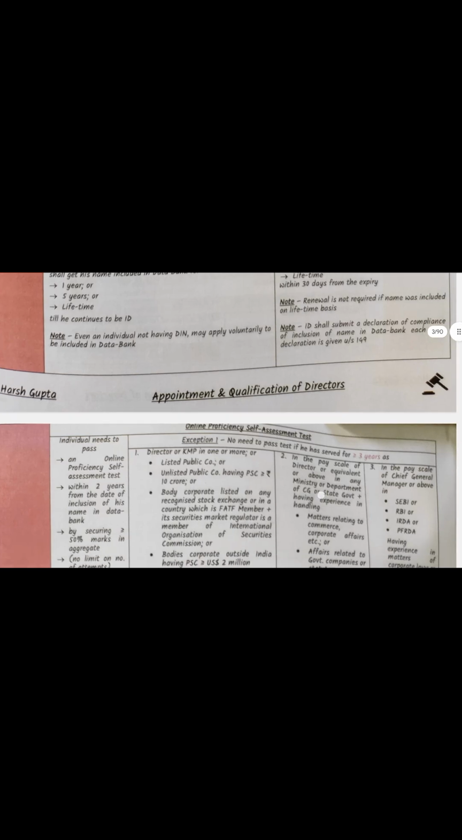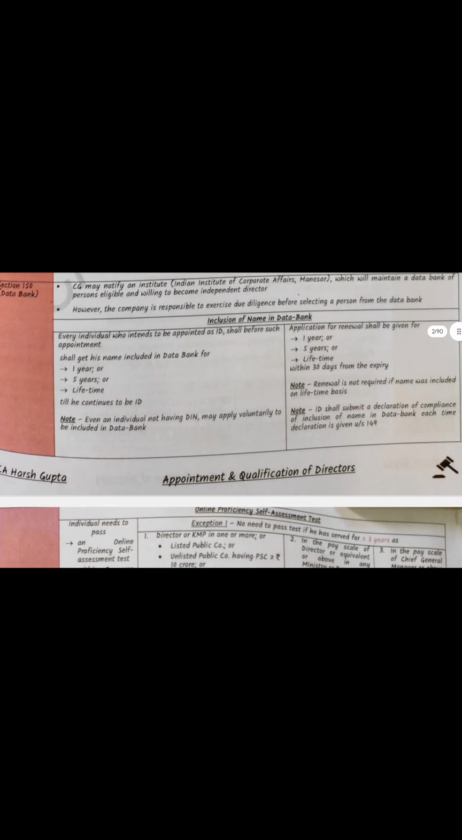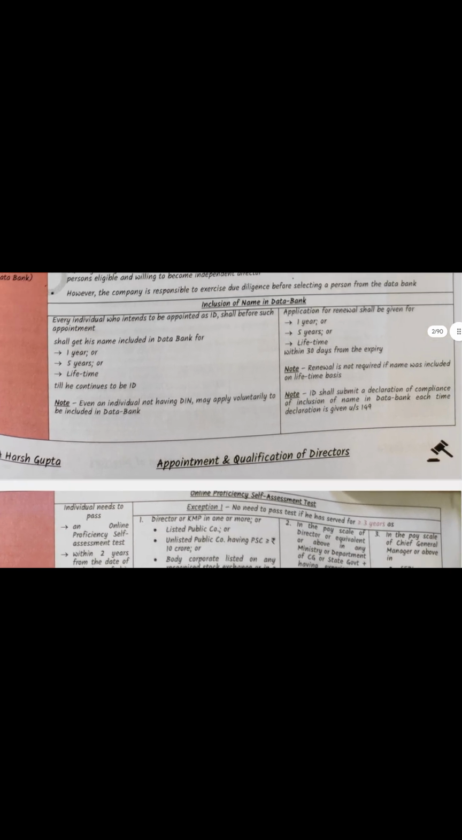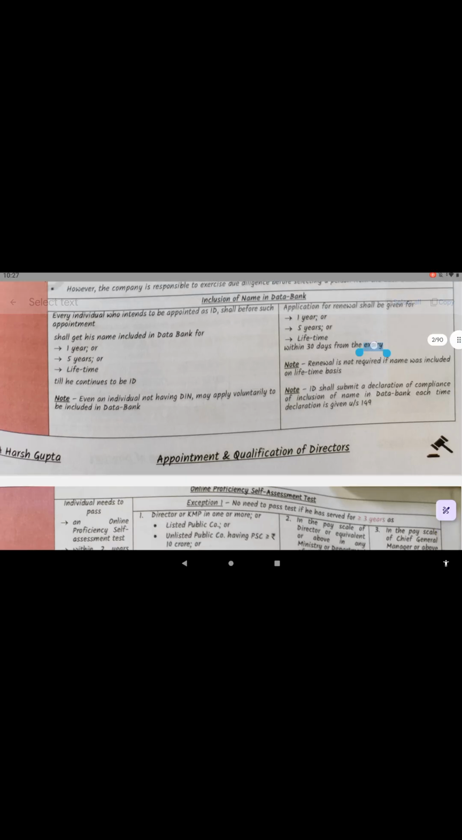Next, data bank. Data bank is nothing but inserting all the details of the independent director. The data bank will keep the name for 1 year, 5 years, or lifetime, chosen by the independent director, and there is a lifetime option. If you kept it for 1 year in the data bank, after 1 year you have to do renewal. That's all. It is not important.